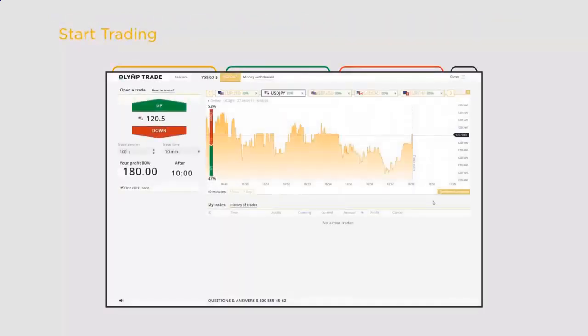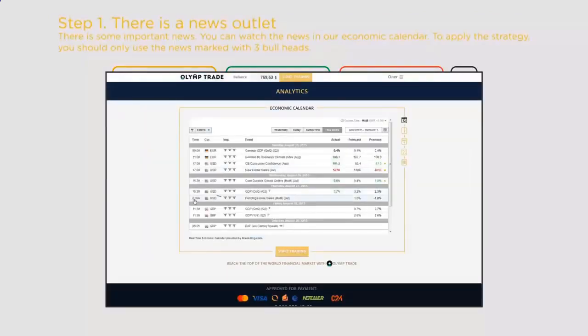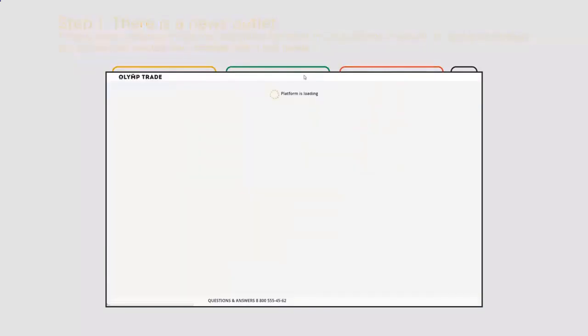Firstly, you have to look at the economic calendar presented on the trading platform. Pay attention to only the news marked with 3 bull heads. That news is of the highest importance. If the news is about the USA, it will affect all the currency pairs with US dollars, for example, Euro US dollars or US dollars Japanese yen. Secondly, go to the trading platform.